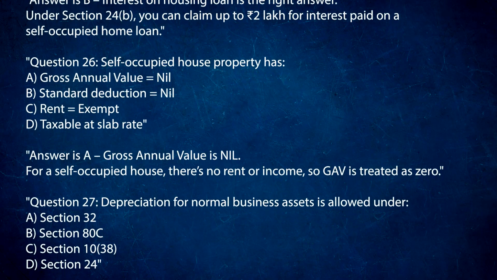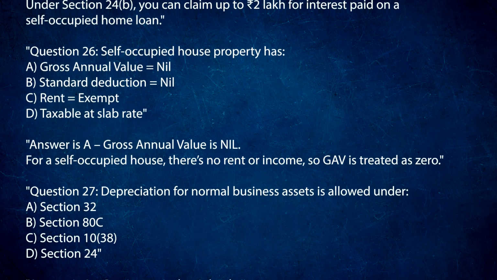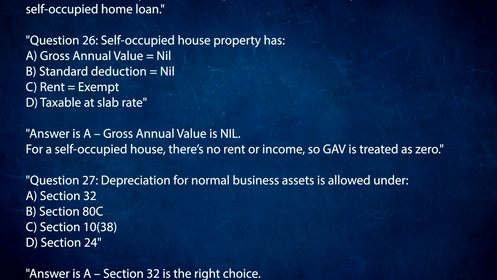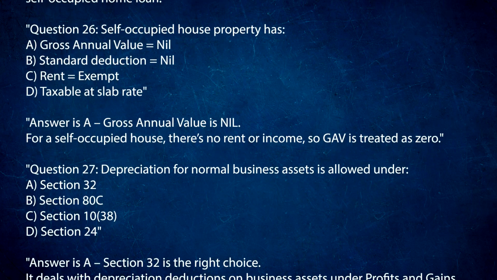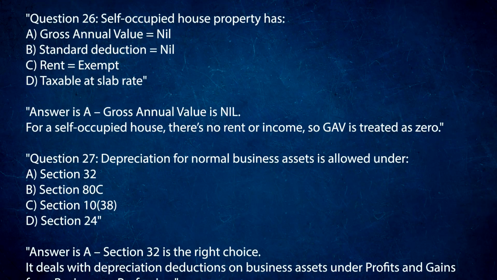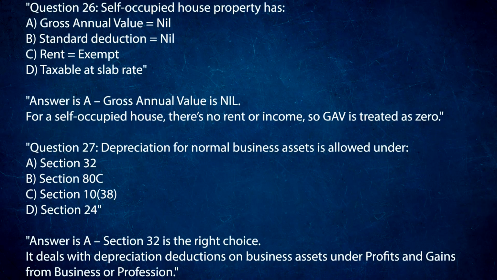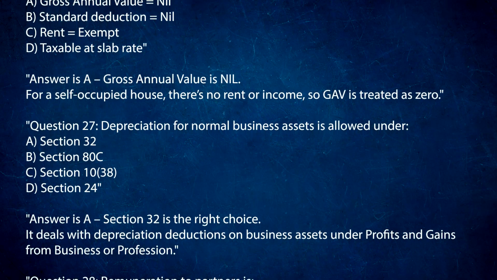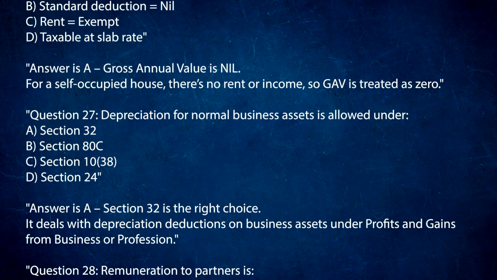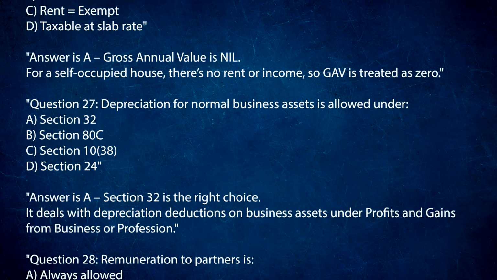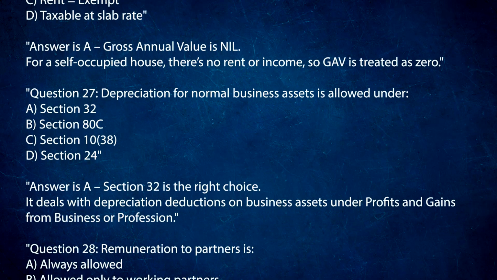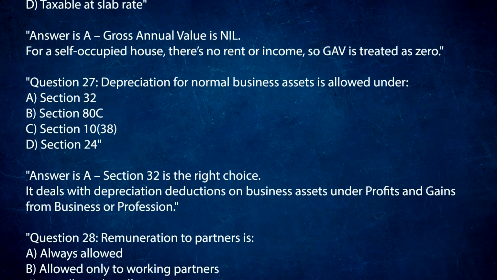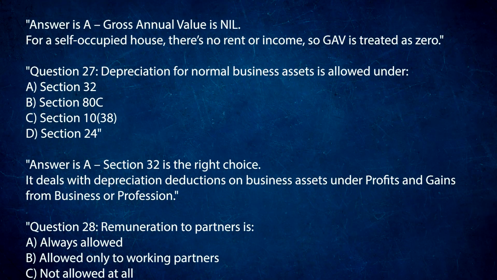Question 27. Depreciation for normal business assets is allowed under A. Section 32. B. Section 80C. C. Section 10(38). D. Section 24. Answer is A. Section 32 is the right choice. It deals with depreciation deductions on business assets under profits and gains from business or profession.